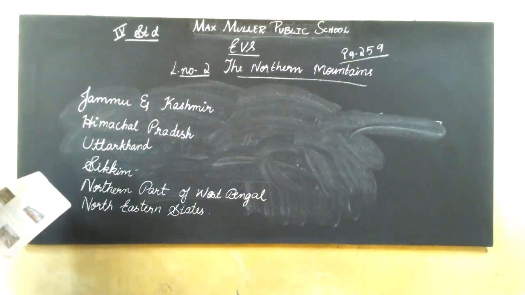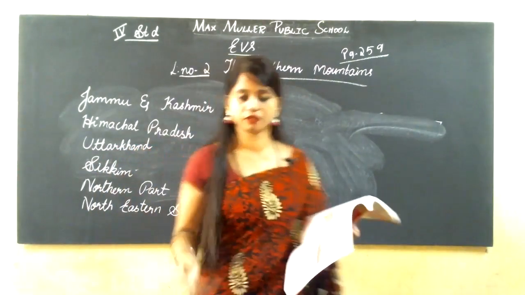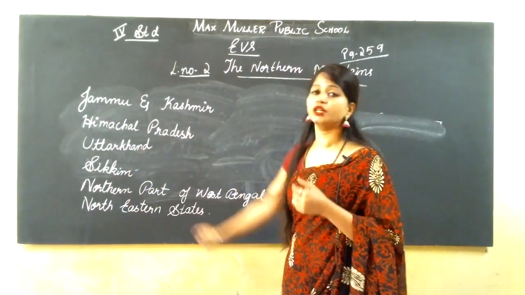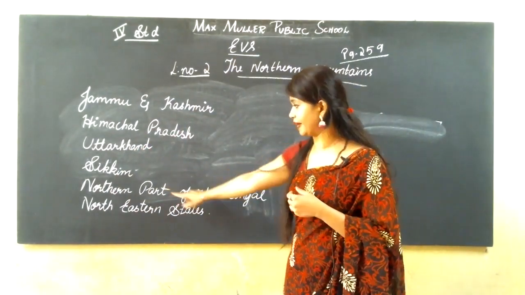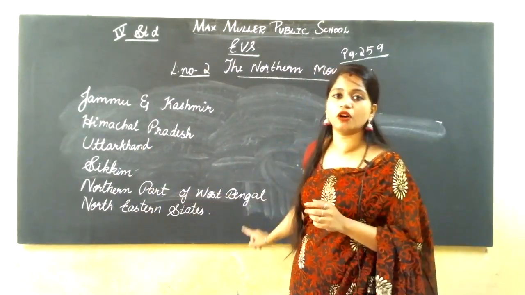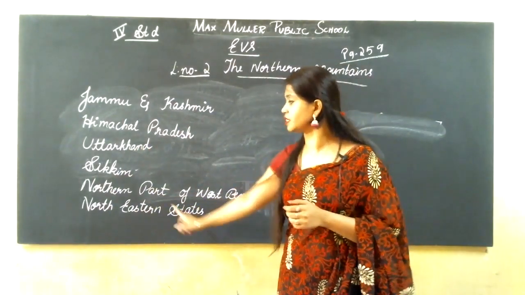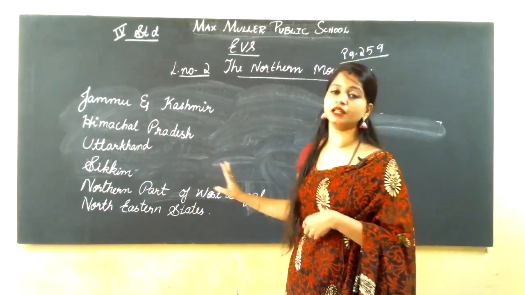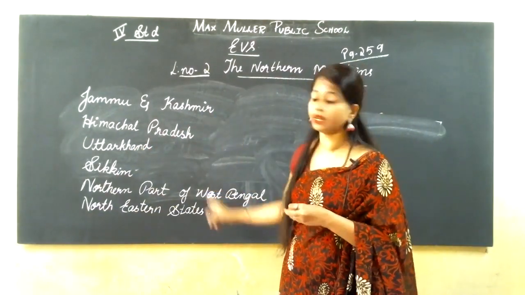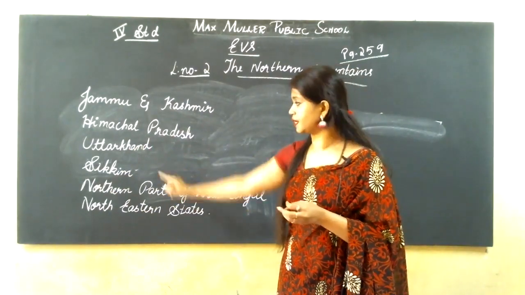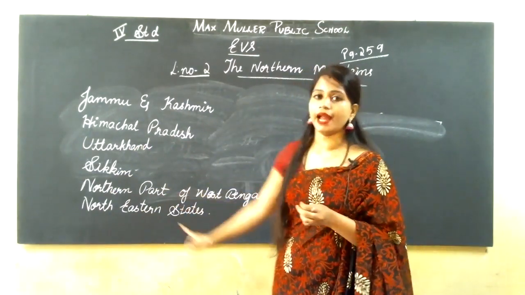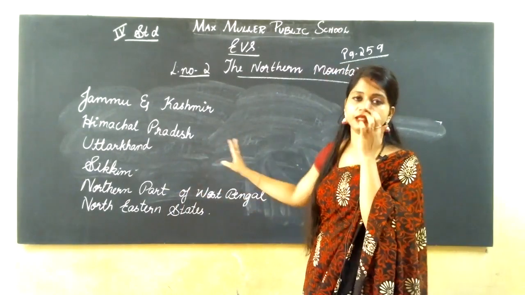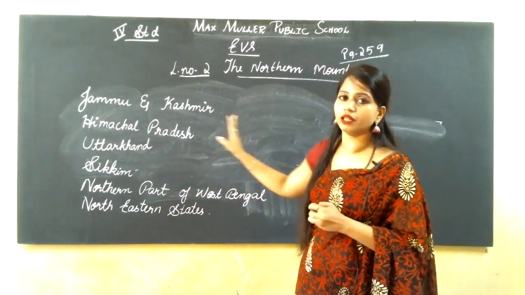These are some of the places which come under the northern mountains: Jammu and Kashmir, Himachal Pradesh, Uttarakhand, Sikkim, the northern part of West Bengal, and the northeastern states.